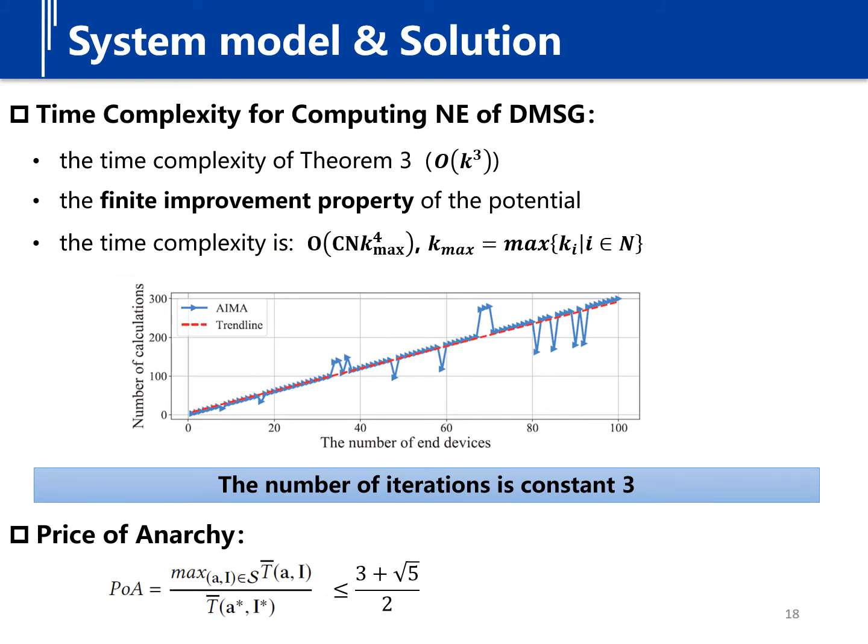We have derived the time complexity and the price of anarchy, and according to the time complexity and the price of anarchy, the system performance is guaranteed in polynomial time.